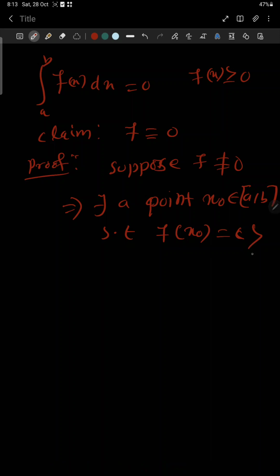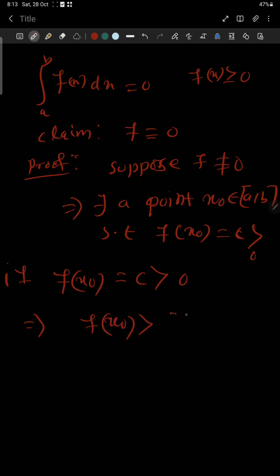But a continuous function has the property that if f(x0) equals c, which is greater than 0, this implies that we can find a neighborhood such that f(x) is greater than c/2